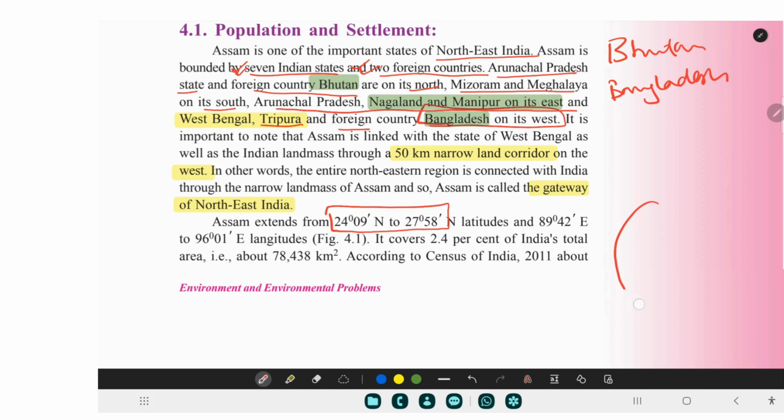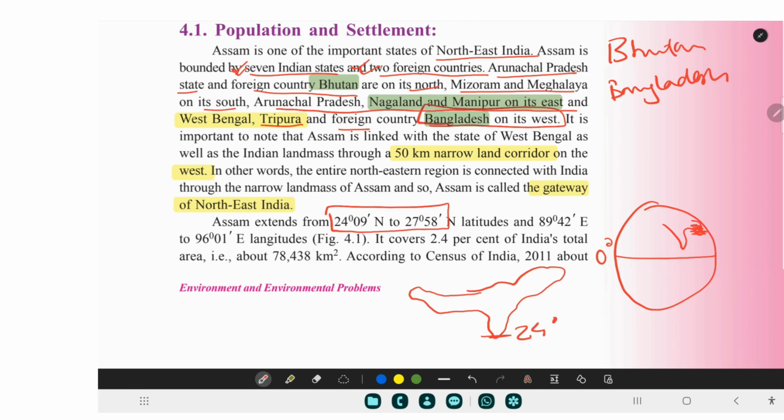This is why it is north: if you take the earth, this is the equator, that is 0 degrees, and if you take India here and Assam here, then here it is 24 degrees, and here at the topmost part it is 27.